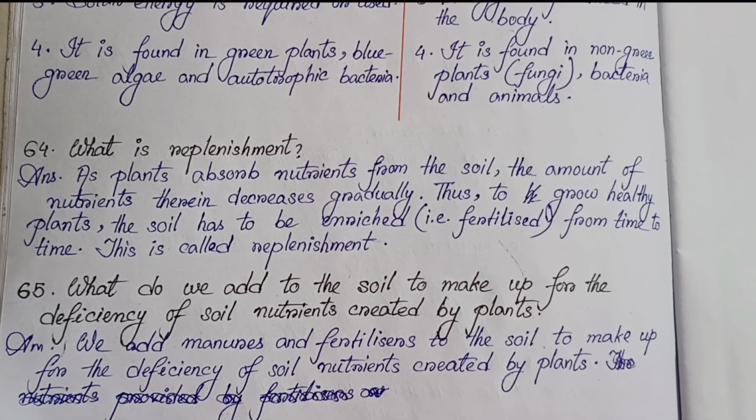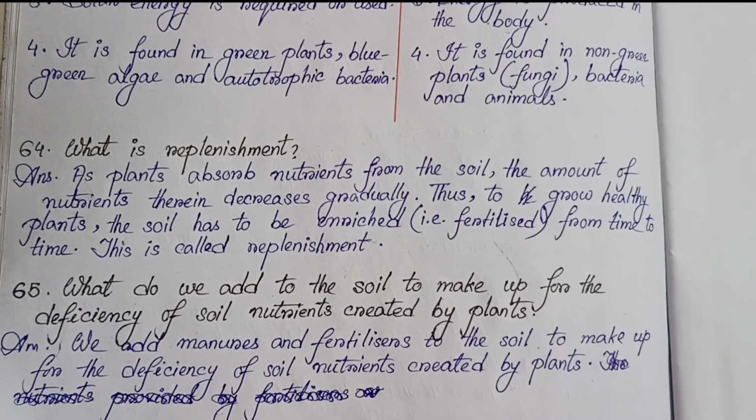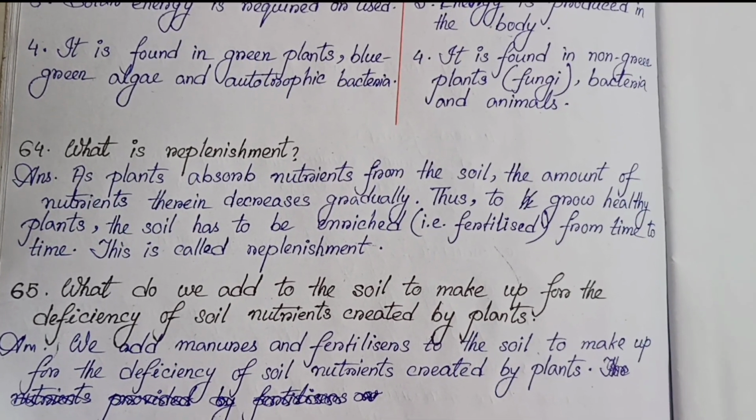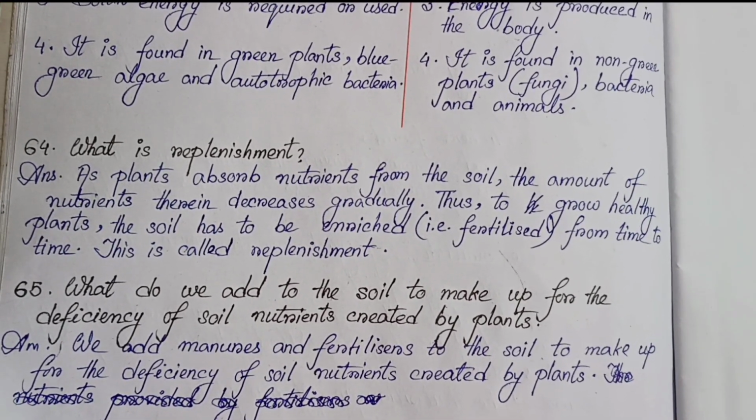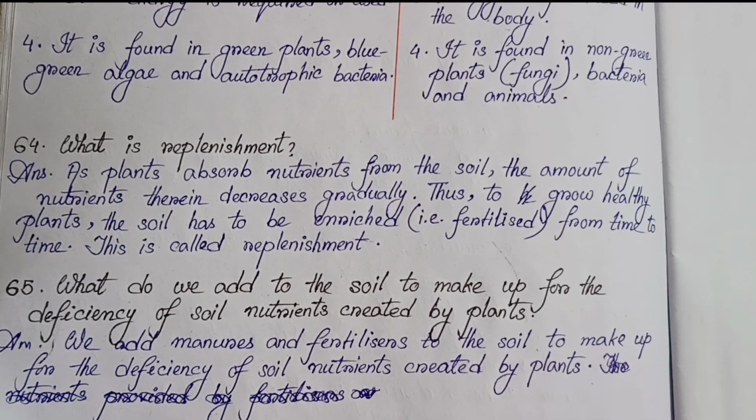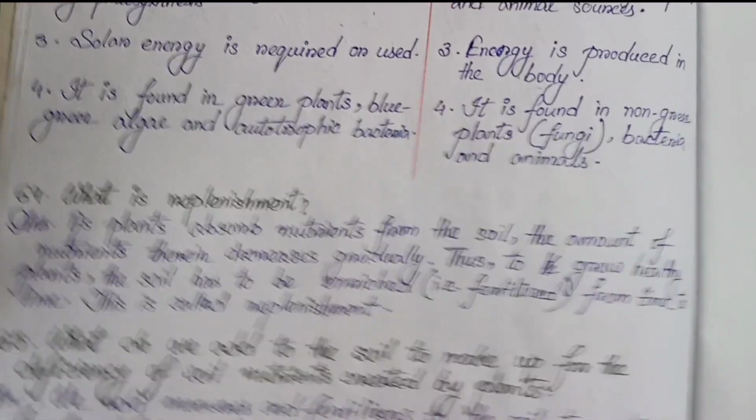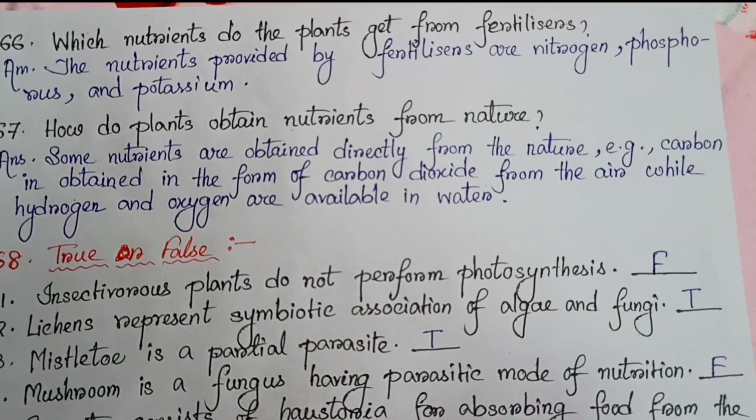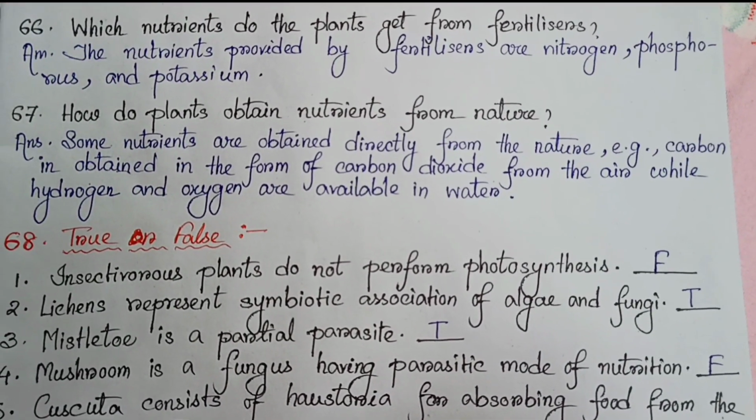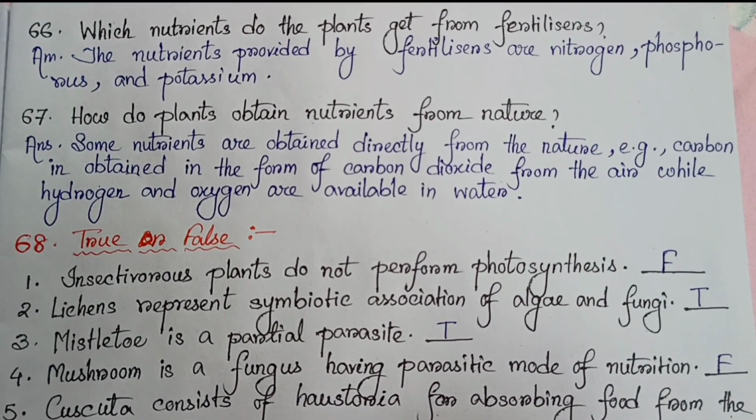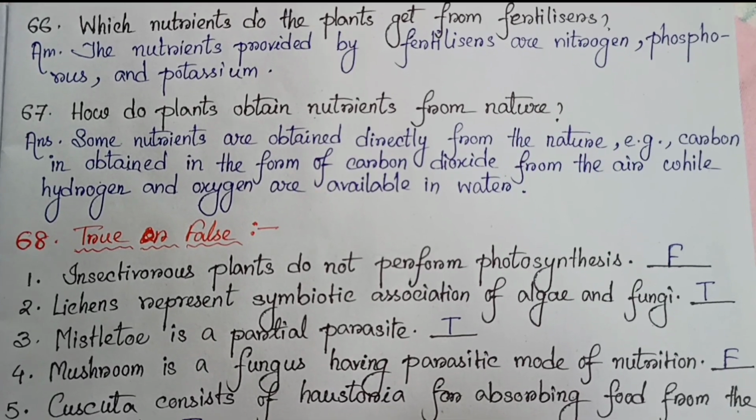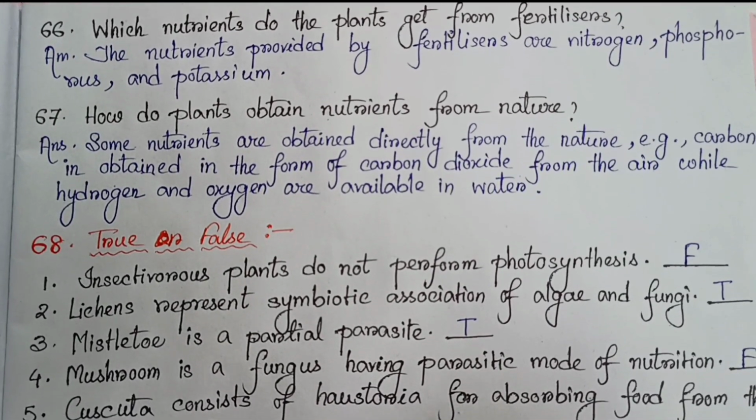Number 65. What do you add to the soil to make up for the deficiency of soil nutrition created by plants? We add manures and fertilizers to the soil to make up for the deficiency of soil nutrients created by the plants. Number 66. Which nutrients do the plants get from fertilizers? The nutrients provided by fertilizers are nitrogen, phosphorus and potassium.